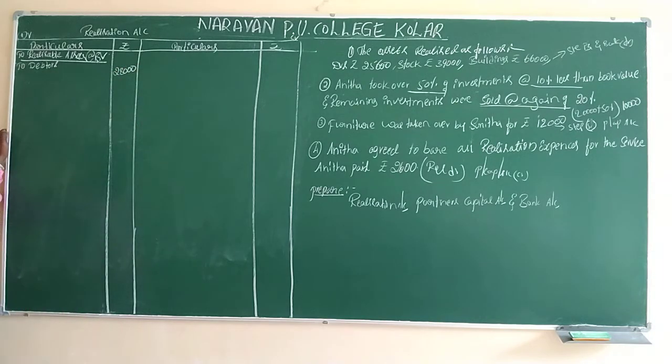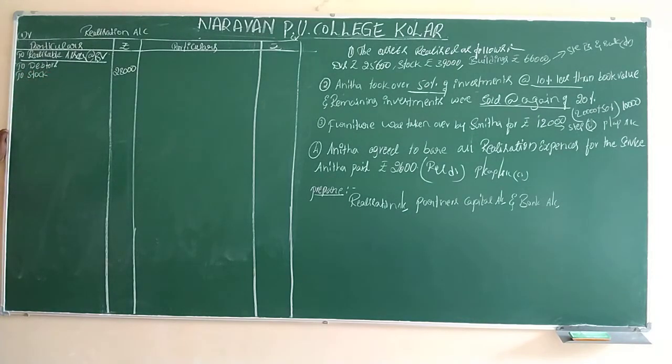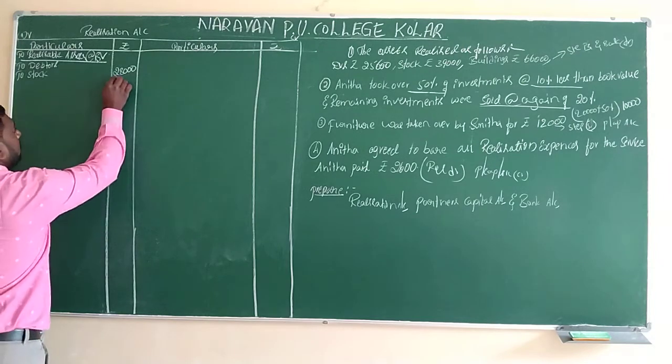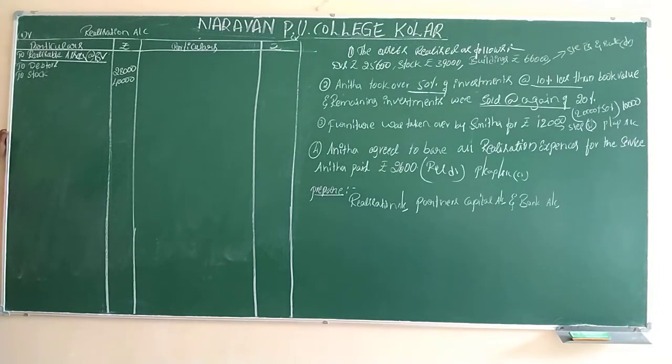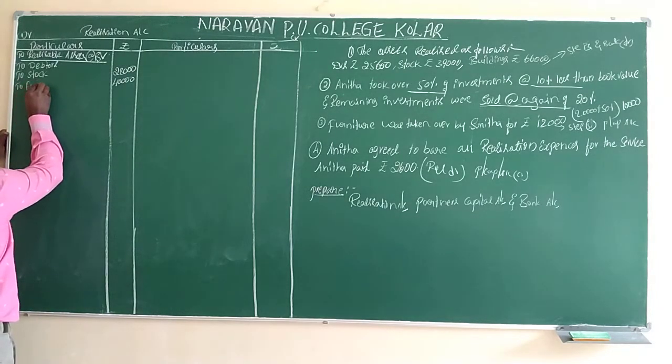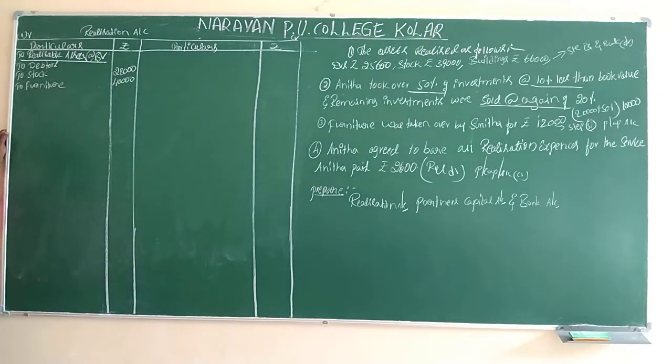Next, after debtors, we have to write to stock. The value of stock is 40,000. After stock, one more asset is there, to furniture. The value of furniture is 14,000.